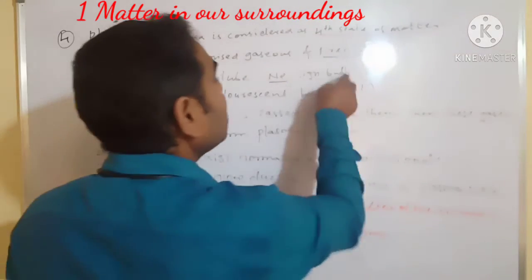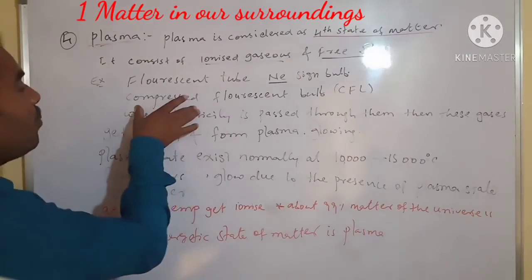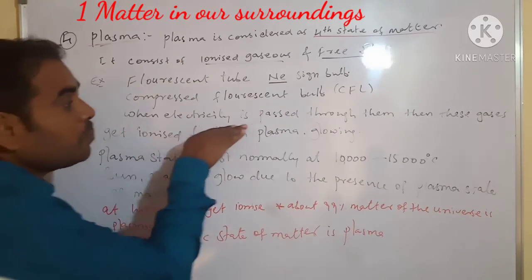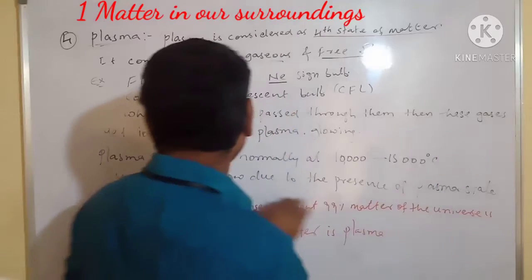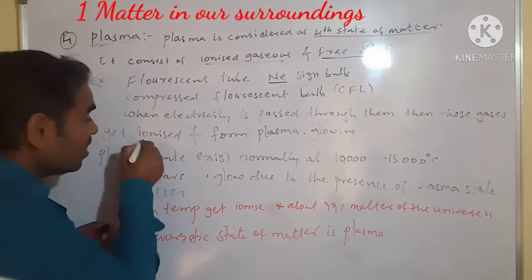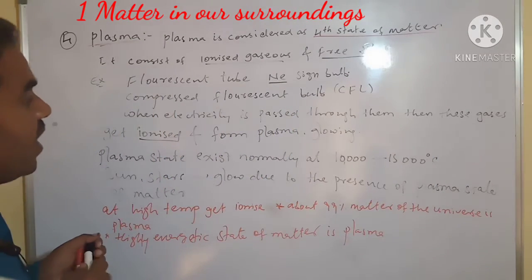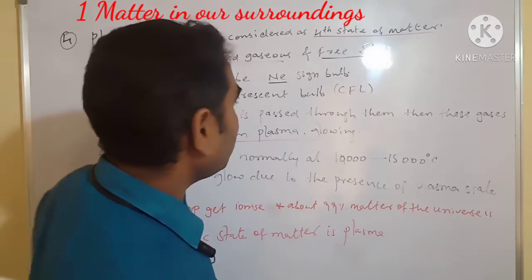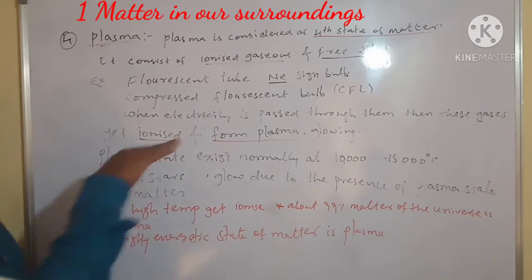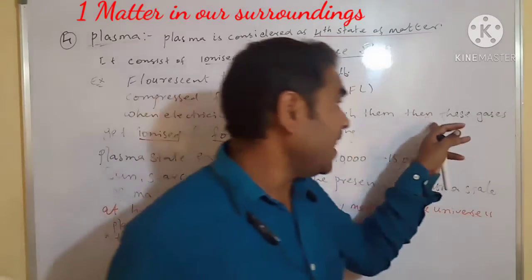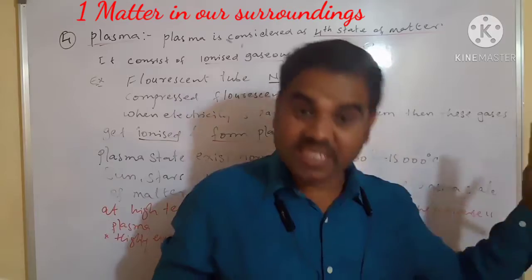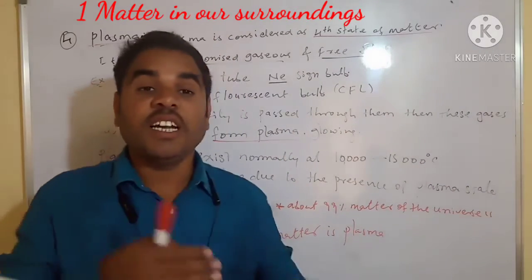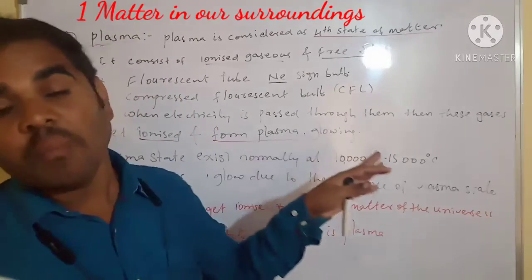In a compressed fluorescent tube, when electricity is passed through it, these neon gases get ionized and form plasma.